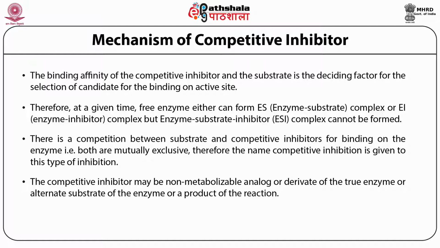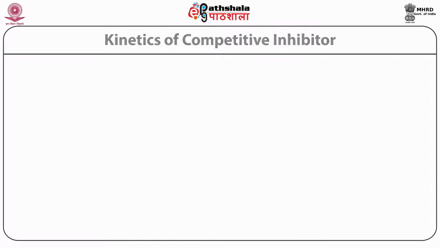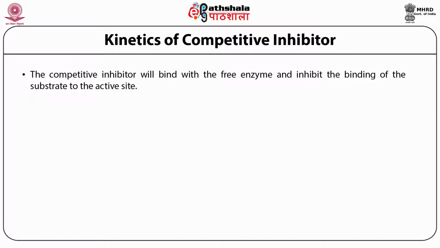At any substrate concentration, inhibitor concentration is mutually exclusive. Therefore, if you increase the substrate concentration, then you can reverse the competitive inhibition, because it's the quantity of substrate enhancement that leads to the removal of inhibitor in the competition. So the substrate wins and it will bind to the active site. Competitive inhibitor will bind with the free enzyme and inhibit the binding of substrate to the active site.